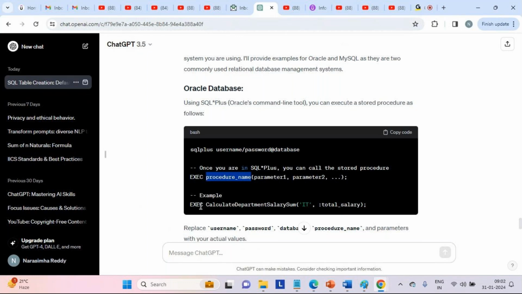Example: exec calculate department salary for our previous procedure. So we supply IT and get the out parameter, which is colon total salary. That's it. Clear? This is another way. It's giving the example of the earlier procedure.